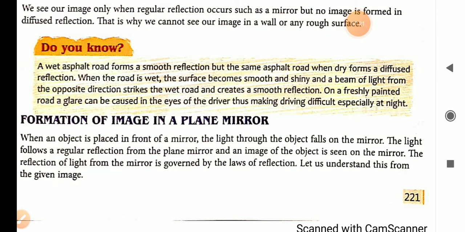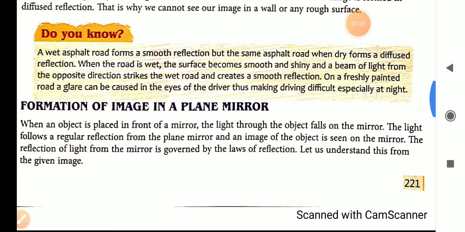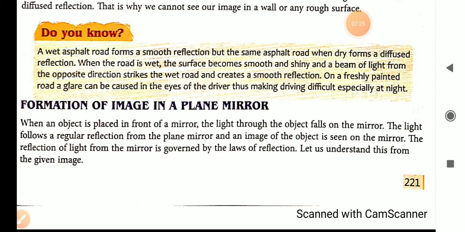Same as when the road is wet, the surface becomes smooth and shiny, and a beam of light from the opposite direction strikes the wet road and creates a smooth reflection. On a freshly painted road, a glare can be caused in the eyes of the driver, thus making driving difficult, especially at night.